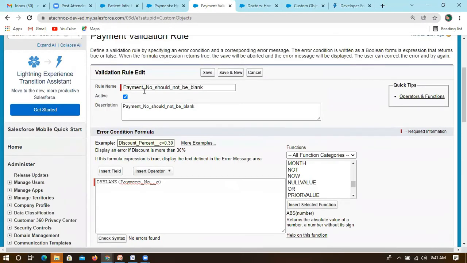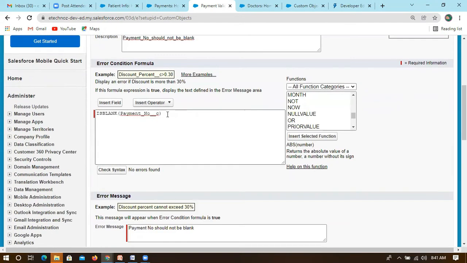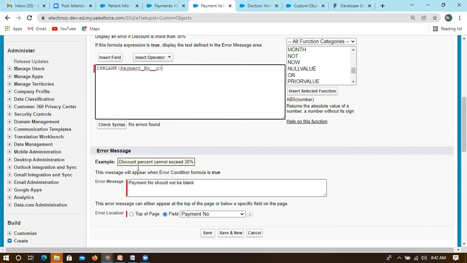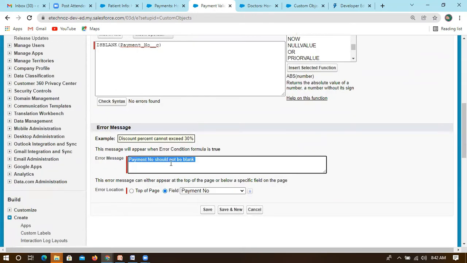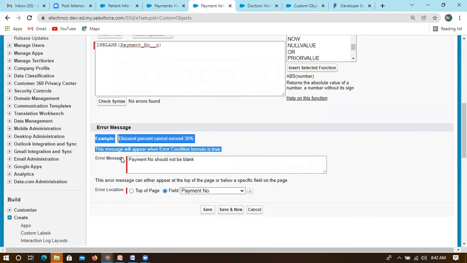So what we have done here: we have mentioned the rule name, and second, it should be active, and then you can mention a description for understanding what we are doing. Here I have created only a simple function, IsBlank. I was checking whether it is blank or not. If it is blank, it will throw this error message. And let me save this.